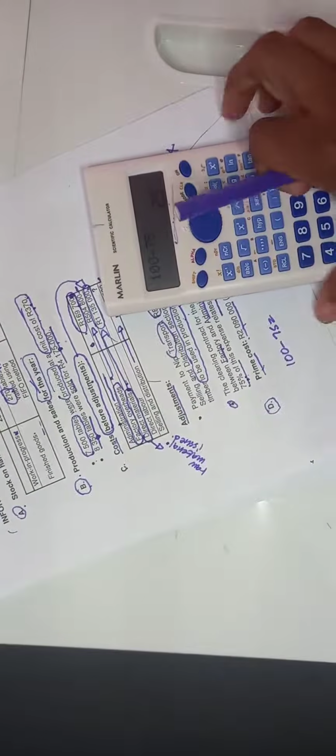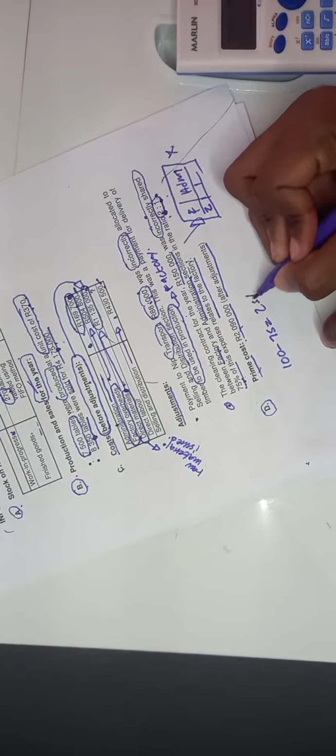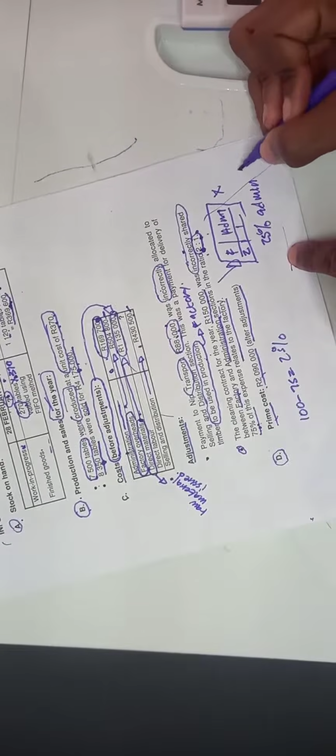You simply say 100 minus 75, which means admin is 25%. So we're supposed to allocate 25% in the admin. This was the right thing.